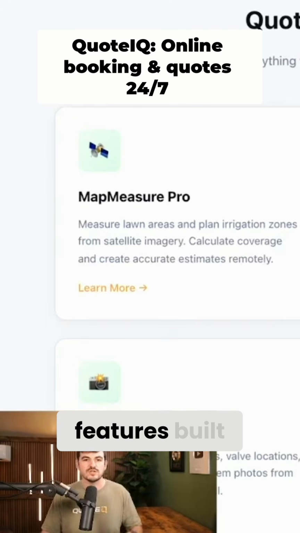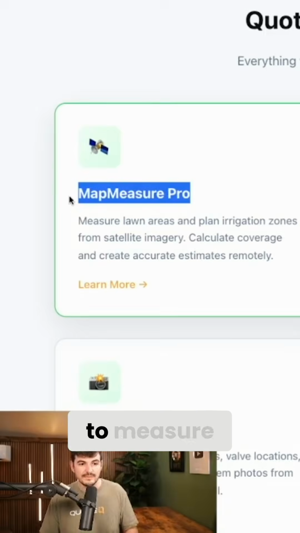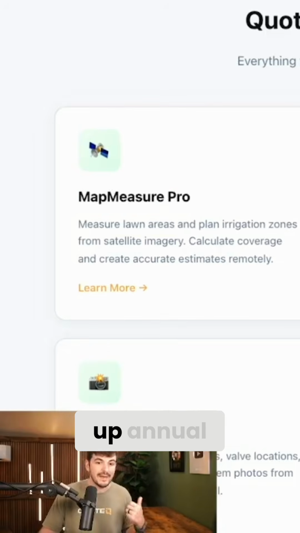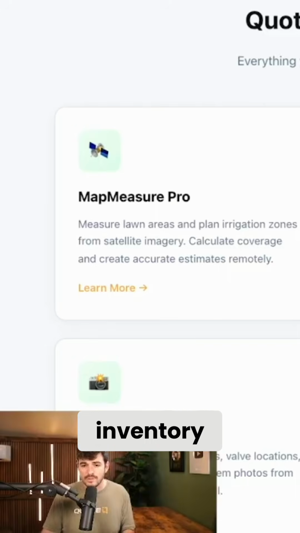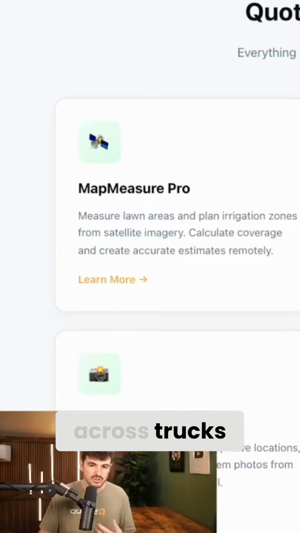If we look at the QuoteIQ features built specifically for irrigation pros, we're looking at Map Measure Pro, which is the ability to measure lawn areas and plan irrigation zones. We're looking at recurring scheduling, so you can set up annual maintenance contracts for startups, winterizations, and inspections. We're looking at that inventory management feature for tracking sprinkler heads, valves, pipes, and fittings across trucks and warehouses.